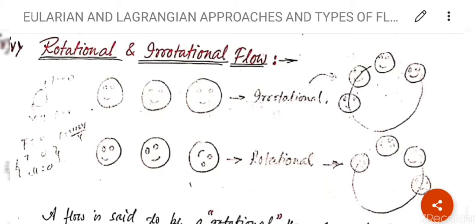So this is irrotational and rotational flow. So first diagram, first three smileys are representing irrotational flow because they are not rotating. Next three smileys are rotating, faces are rotating, slightly right, slightly left, slightly up and slightly down. So this is rotational, means fluid particles are moving about their own mass center.